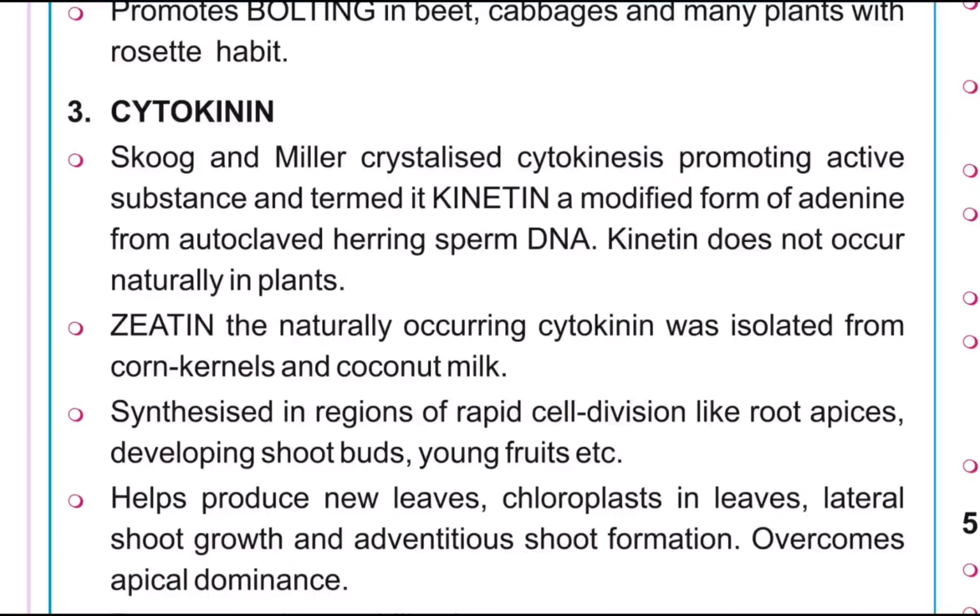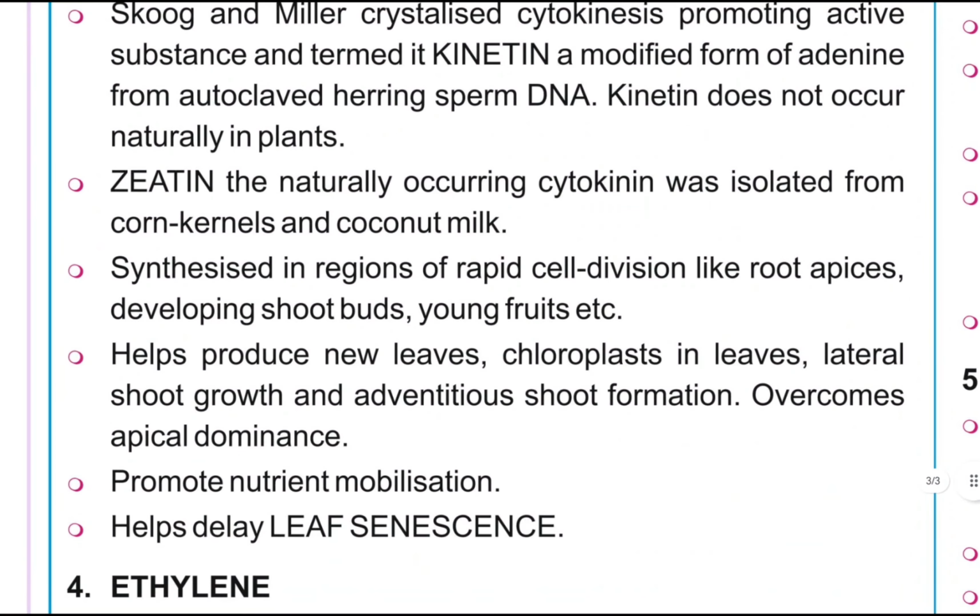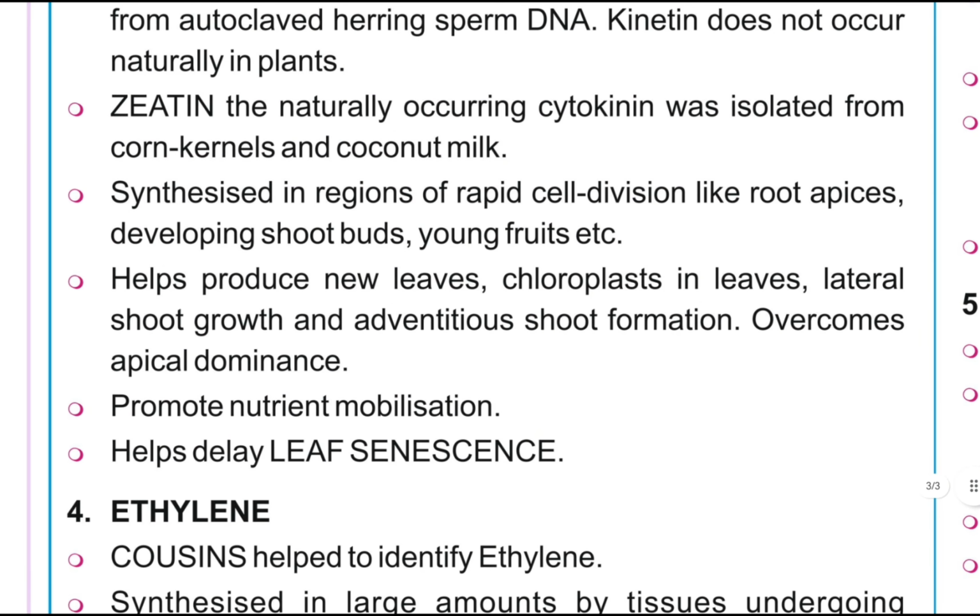Cytokinin. Skoog and Miller crystallized the cytokinesis promoting active substance and termed it kinetin, a modified form of adenine from autoclaved herring sperm DNA. Kinetin does not occur naturally in plants. Zeatin, the naturally occurring cytokinin, was isolated from corn kernels and coconut milk. Cytokinins are synthesized in regions of rapid cell division like root apices, developing shoot buds, young fruits, etc. They help produce new leaves, chloroplasts in leaves, lateral shoot growth and adventitious shoot formation. They overcome apical dominance, promote nutrient mobilization, and help delay leaf senescence.